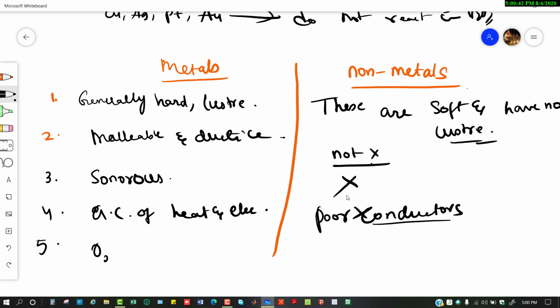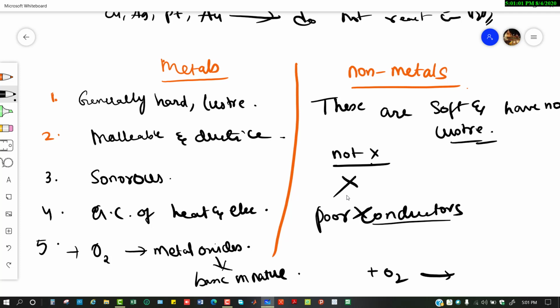Metals react with oxygen to give metal oxides, which are basic in nature. But non-metals react with oxygen to form non-metallic oxides, which are acidic in nature.